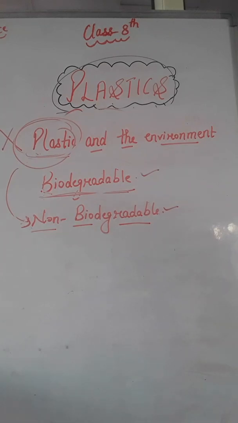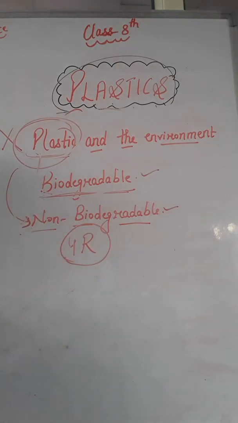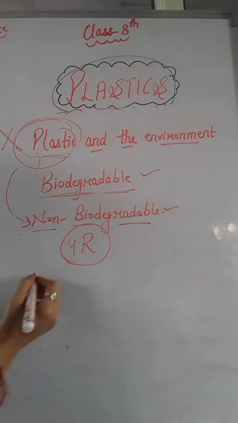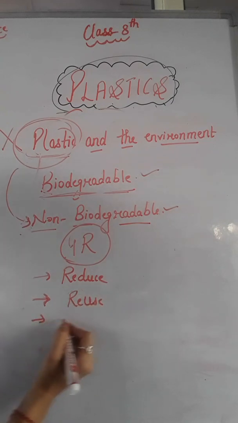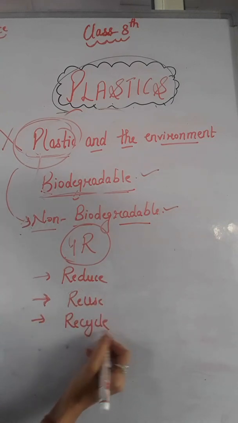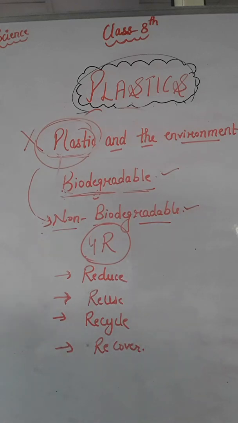Another important thing is that it is better to recycle plastic waste. Whatever plastic waste there is, that can be recycled and we have to recycle that plastic waste. Most of the thermoplastics can be recycled. Now lastly, as a responsible citizen we have to use these 4 R's. What are the 4 R's? First one is reduce, second one is reuse, third one is recycle, and last is recover, right? Now let us understand one by one what these 4 R's are.